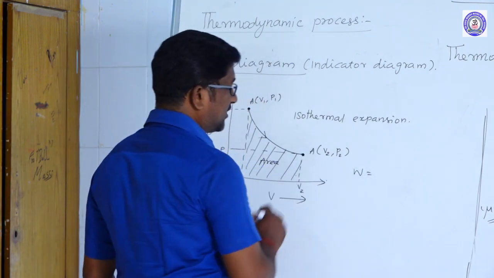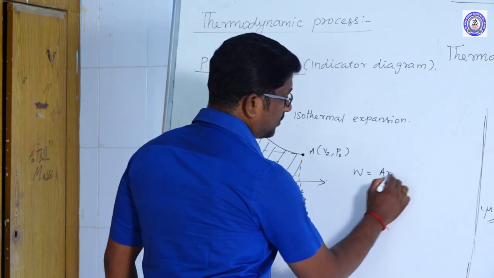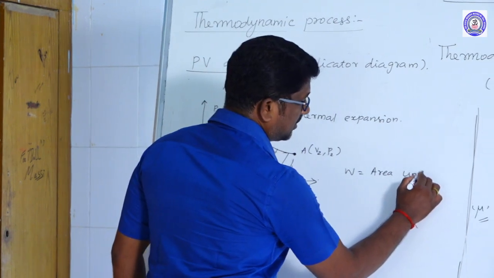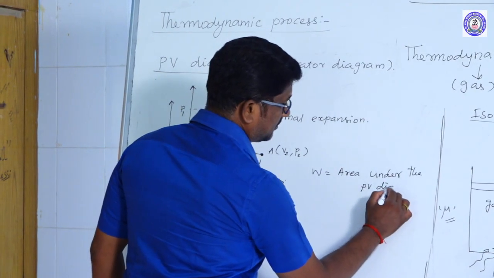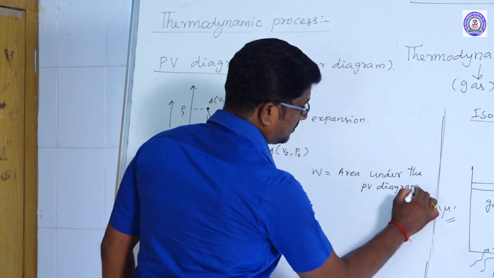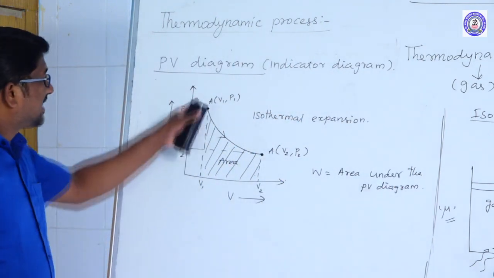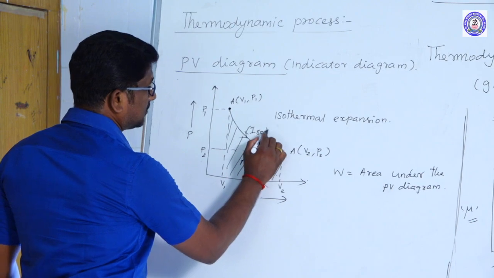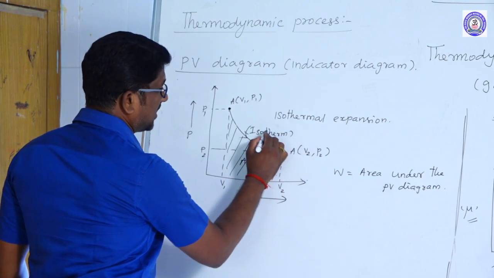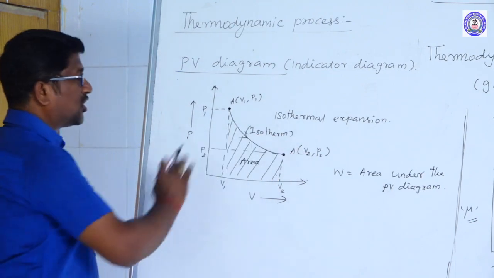So work done during the isothermal expansion is equal to the area under the PV diagram. This curve is called an isotherm, or isothermal curve.